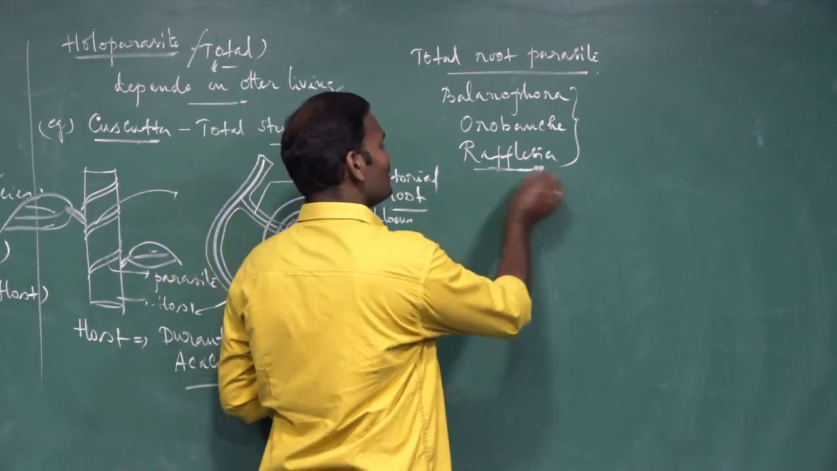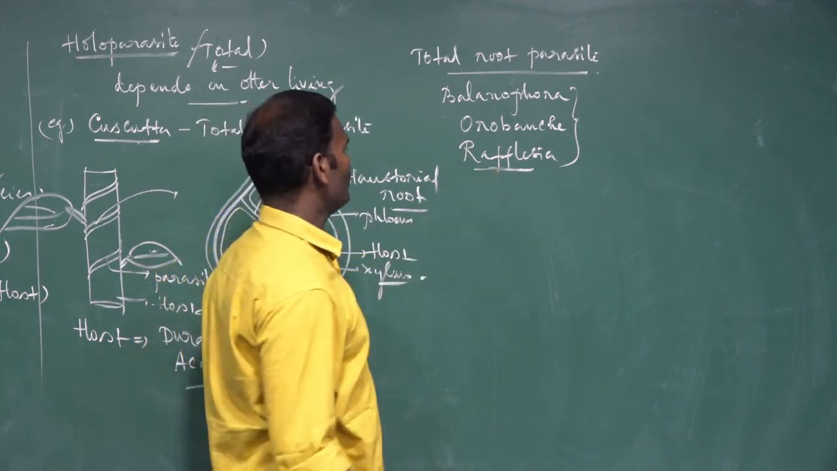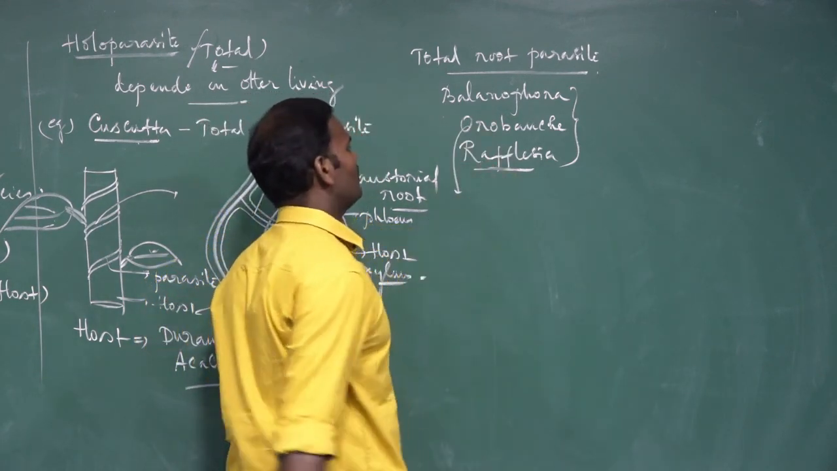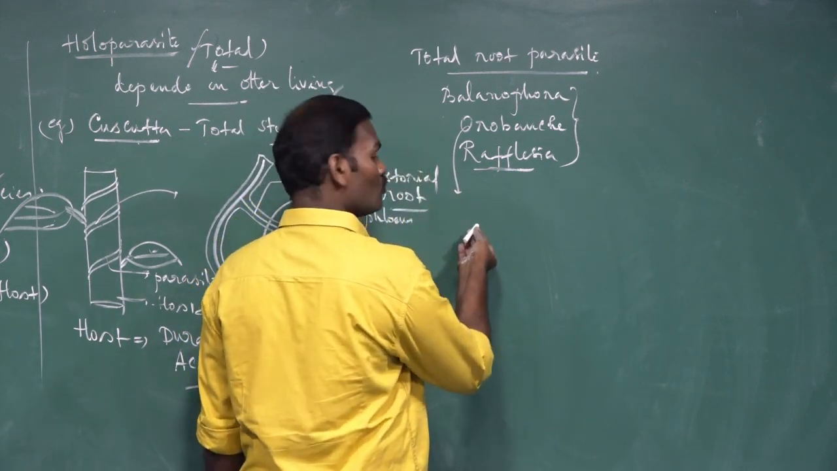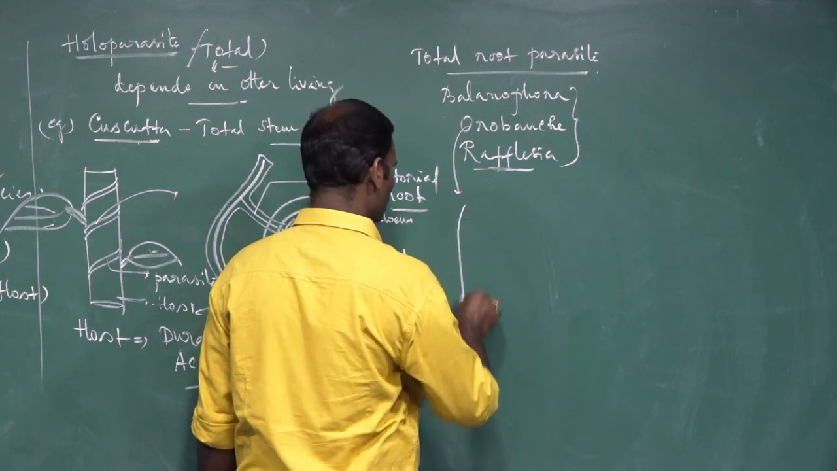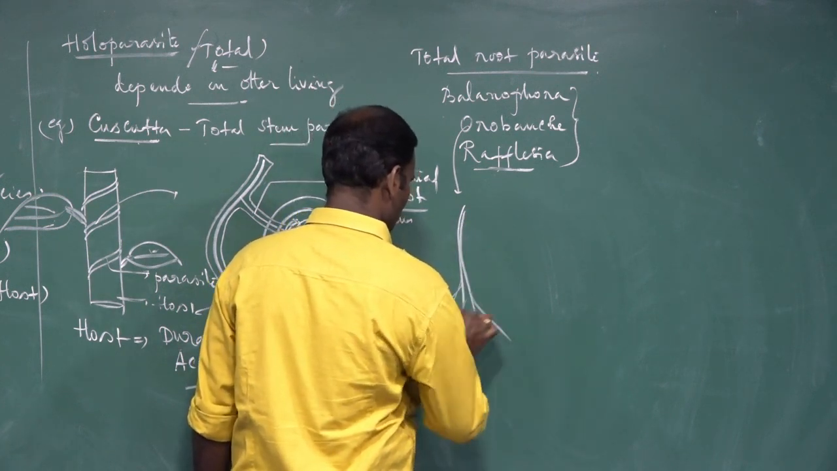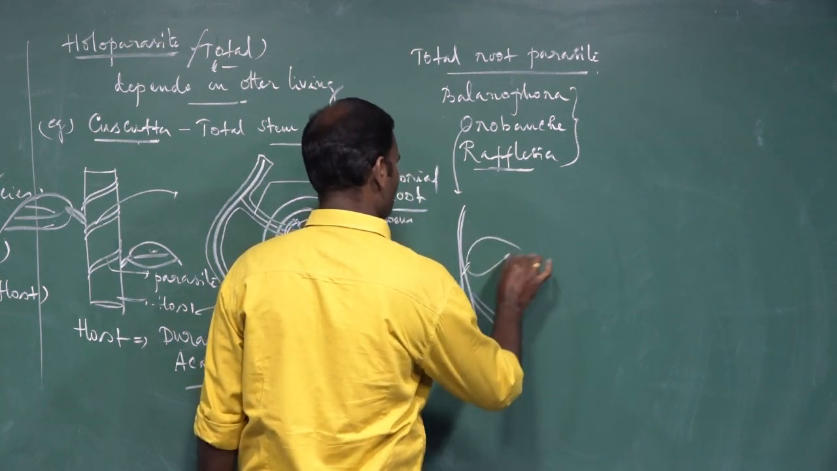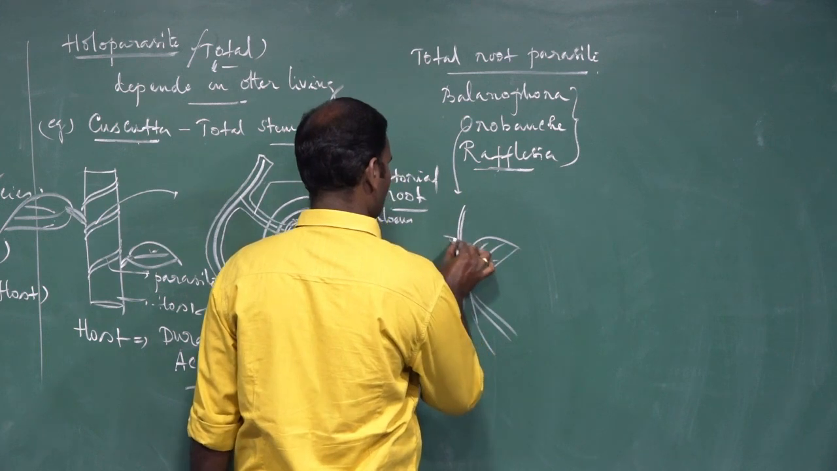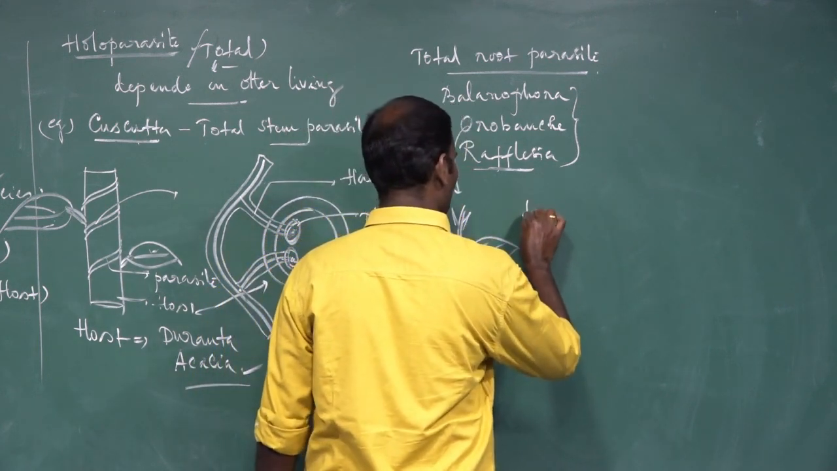For example, Rafflesia is the largest flower. It is pollinated by elephants. And if you take the structure of Orobanche, they obtain the food from the root of the host plant. This is a host plant, brinjal. Brinjal is the host plant.